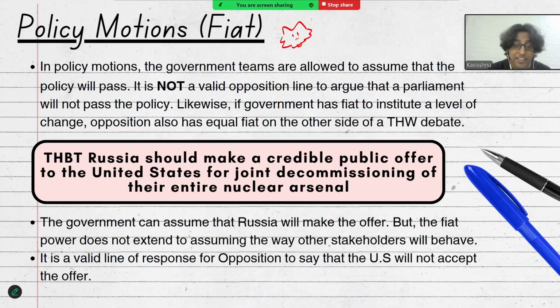So it is a perfectly valid line of response for opposition to say that even if Russia makes the offer, the US will not accept it. They can also argue that other individuals and actors and stakeholders that are going to be affected by this policy are going to challenge Russia on this, and the policy itself may not be implemented in a perfect way, but the fiat of the government team prevents them from making the claim that the policy will not pass from the get-go.